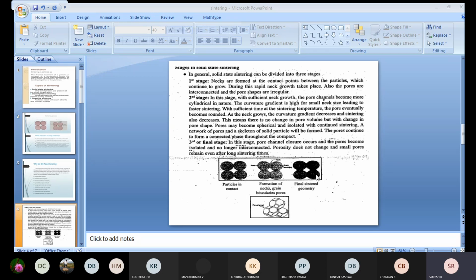So this is the final sintered geometry. Compared to the initial geometry before sintering, after sintering the strength will be quite high for the final sintered geometry. Okay, so coming to the stages of the solid state sintering process.